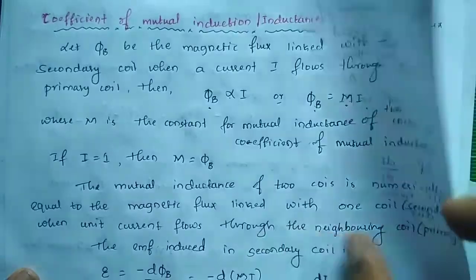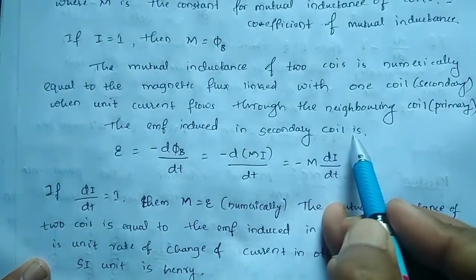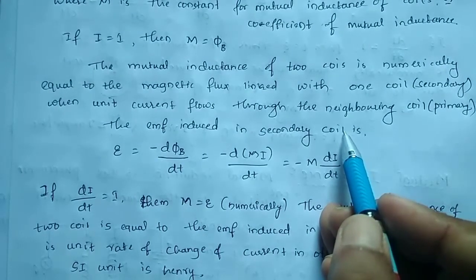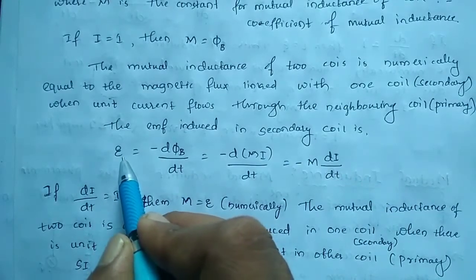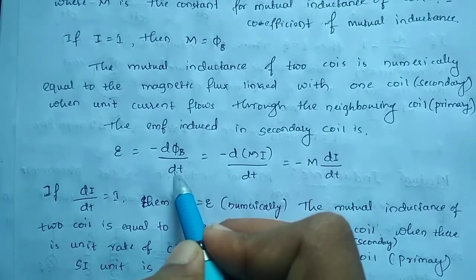Okay, and next, the EMF induced in the secondary coil. In the secondary coil, we have to see what EMF is induced. So according to Faraday's law, we know that the induced EMF is directly proportional to the rate of change of magnetic flux.